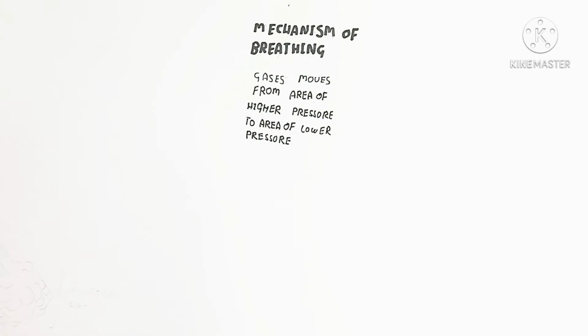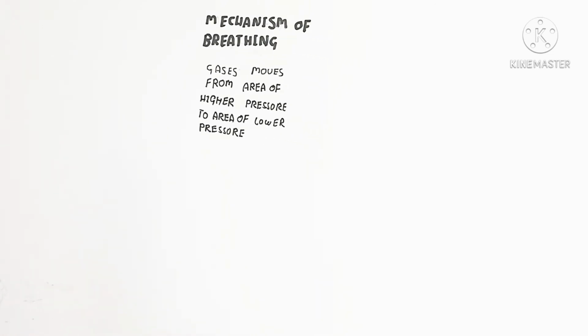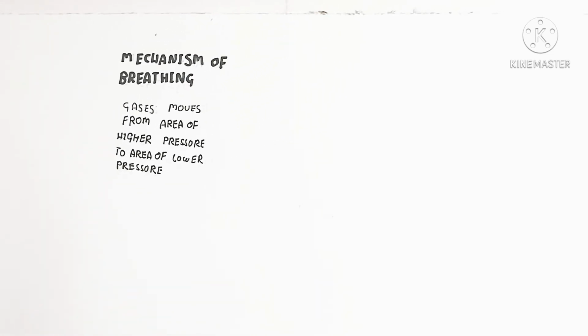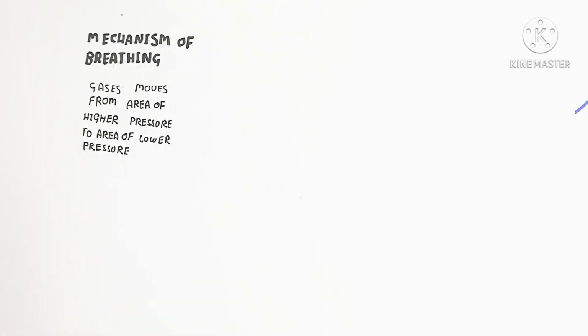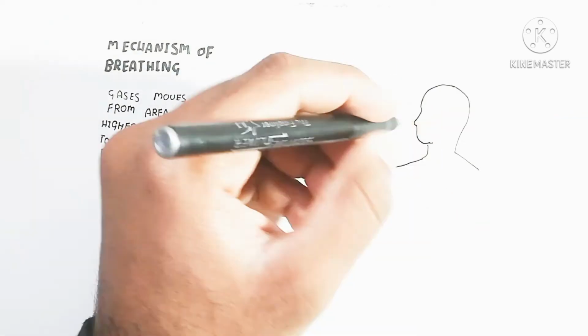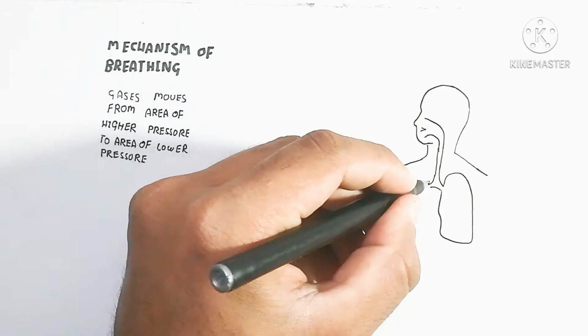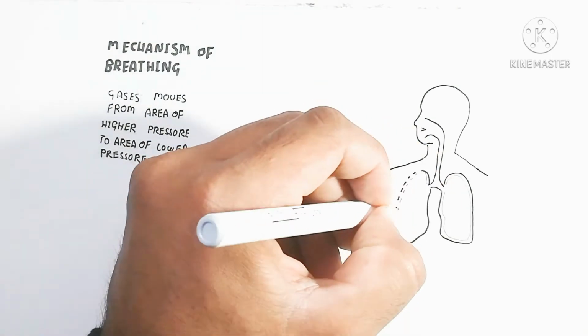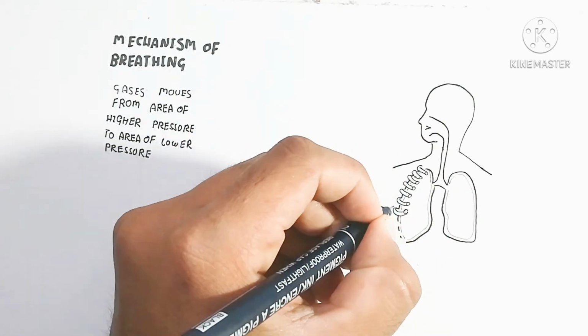This mechanism is due to a change in the pressure of the gases inside as compared to the outside environment. Here we will discuss everything about inhalation and exhalation.